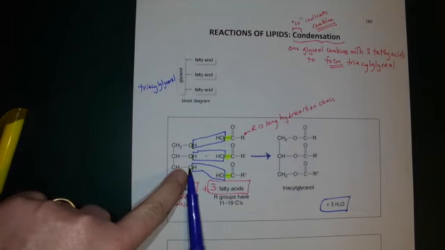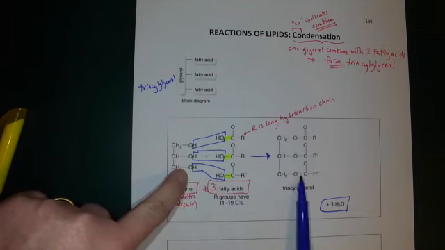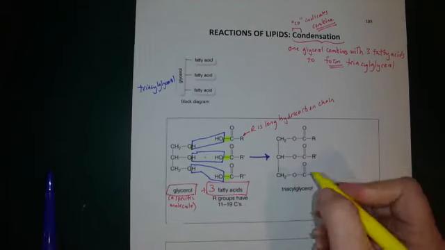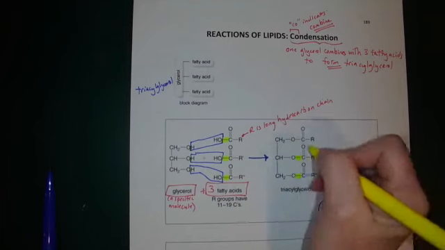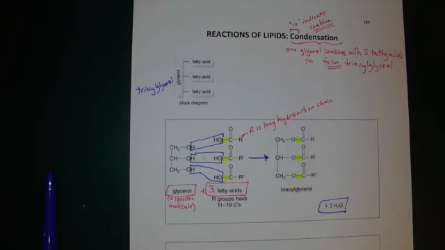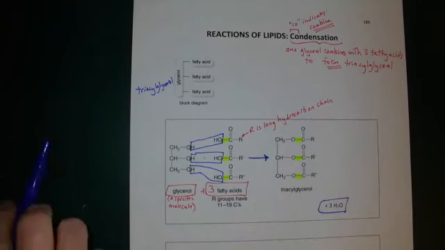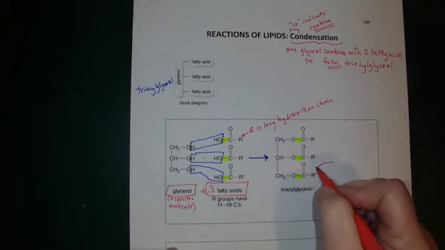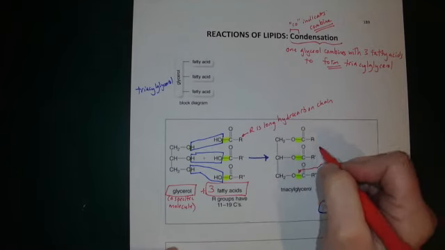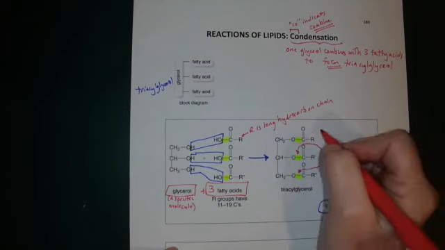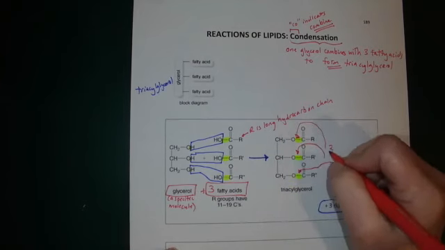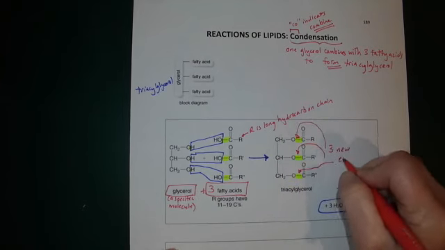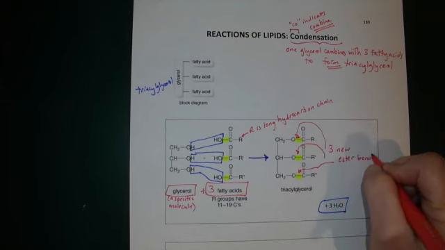So now this O will be bonded to this C. And there it is right there. O is bonded to that C. This becomes the new bond. There are three new bonds because we boxed out three waters. These are the new ester bonds. Three new ester bonds.